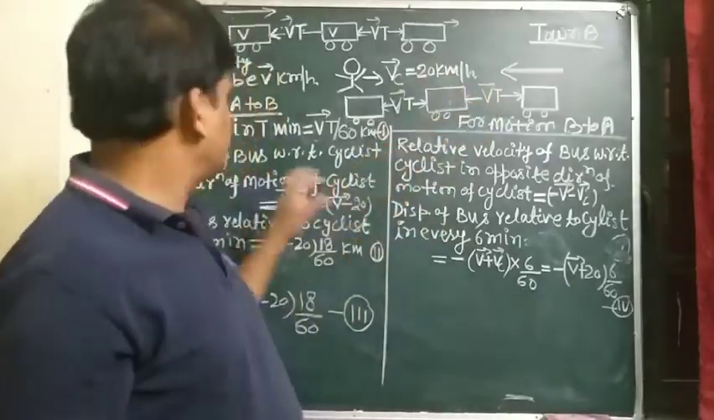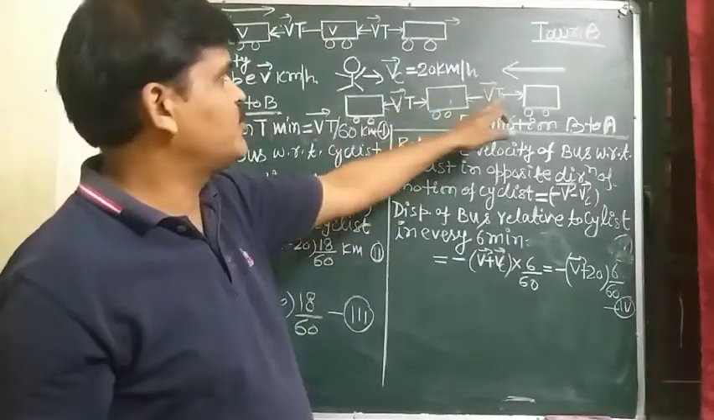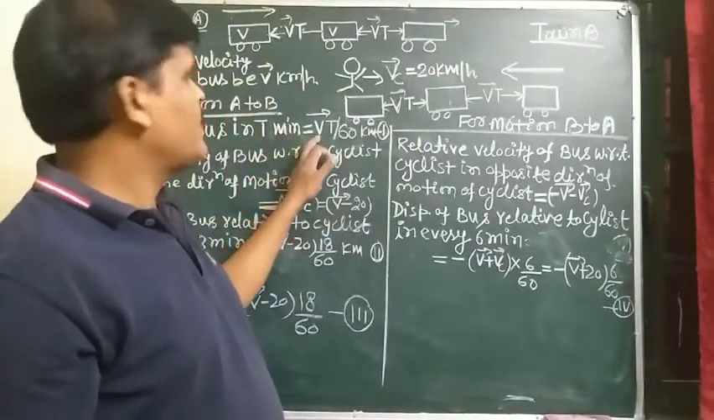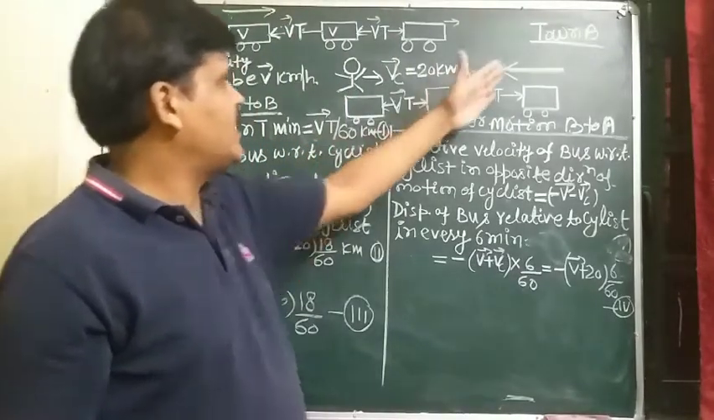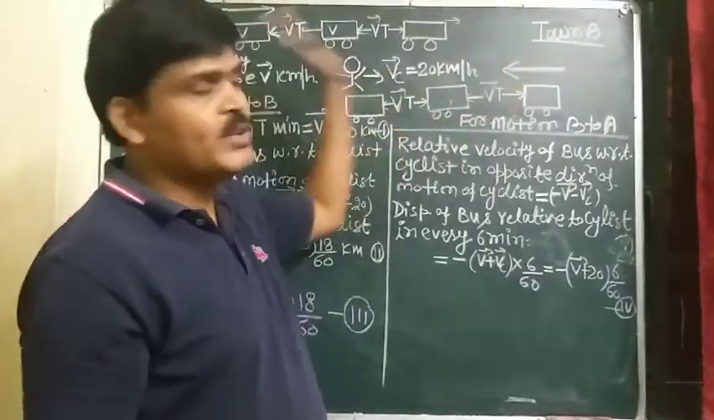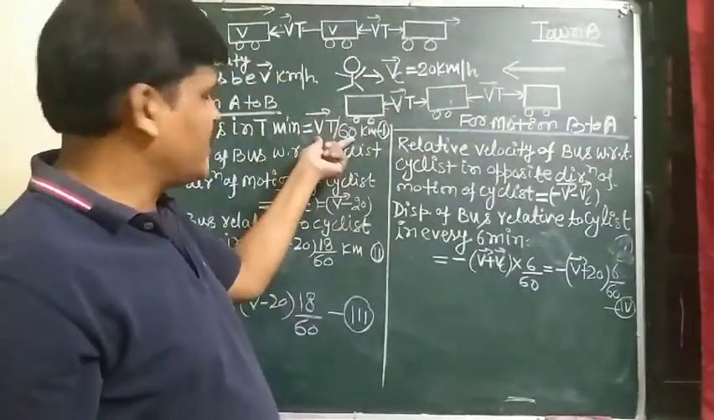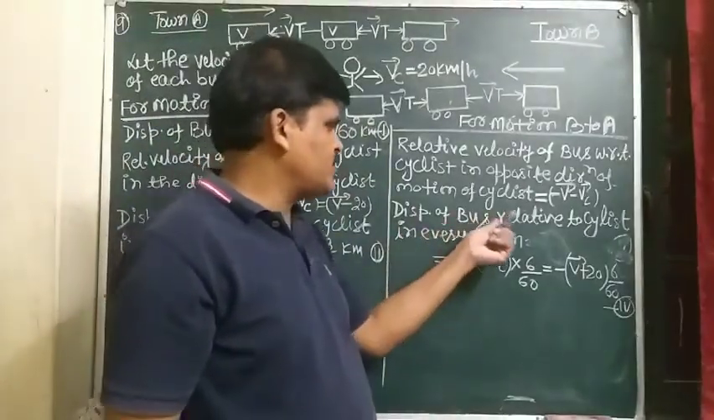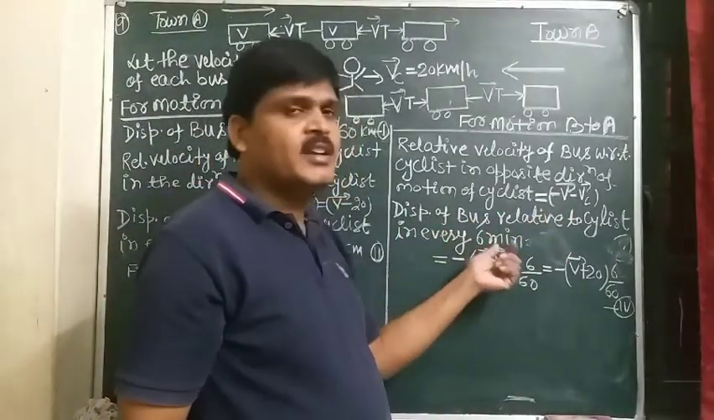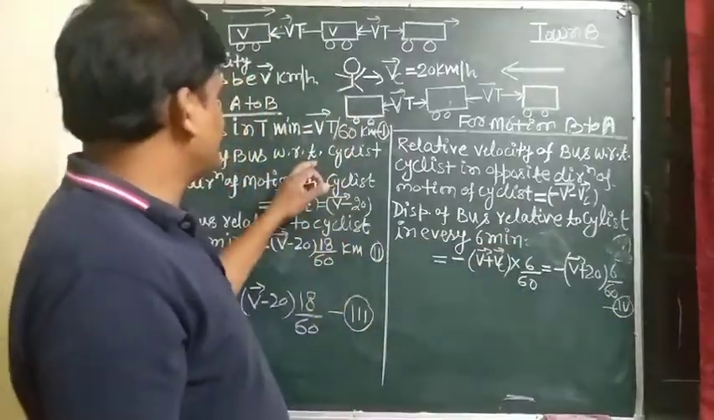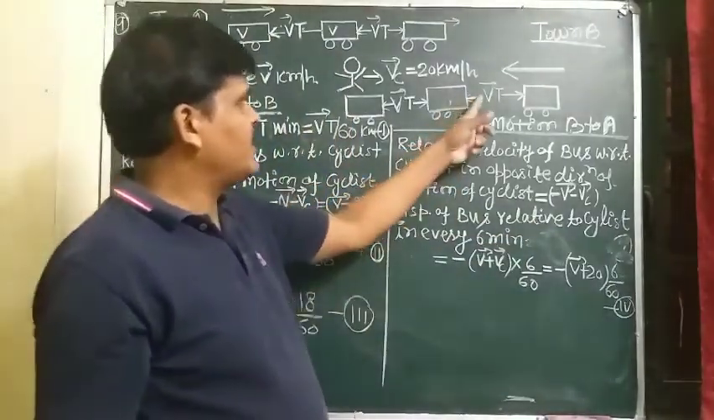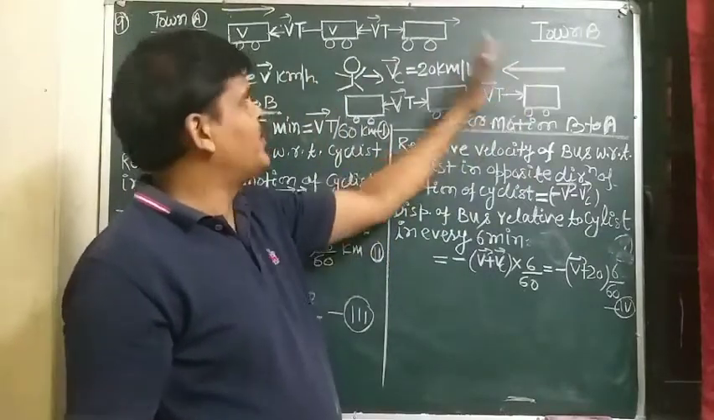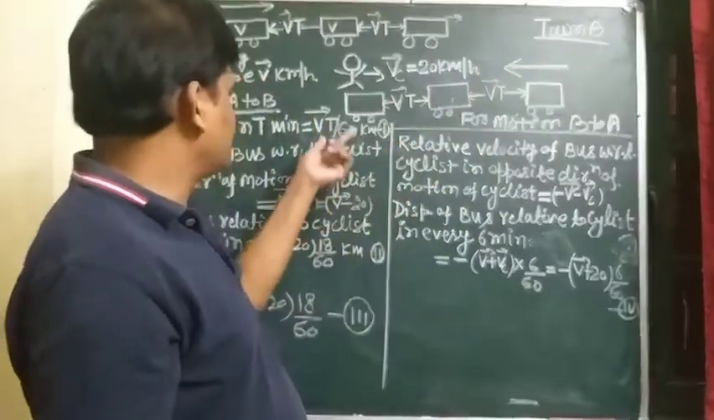So we can say that the displacement of the bus moving from B to A in time t minute is Vt by 60, and this displacement from B to A is taken to be negative. It must be equal to the displacement of bus relative to cyclist in every 6 minutes. So from equation 1 and 2, but here displacement is in the B to A direction, so it is taken to be negative.